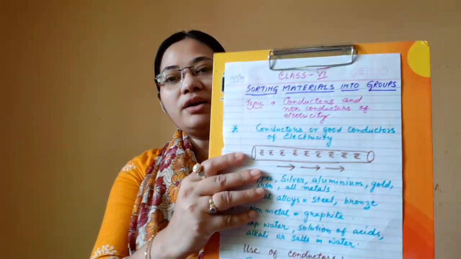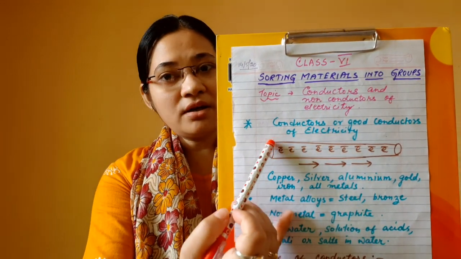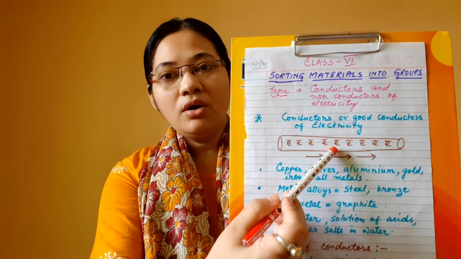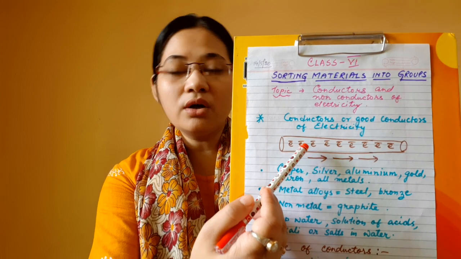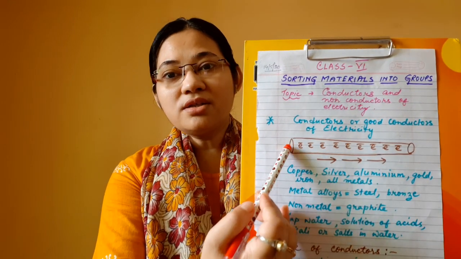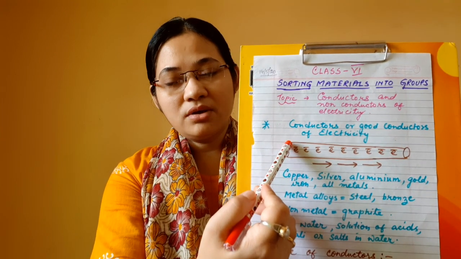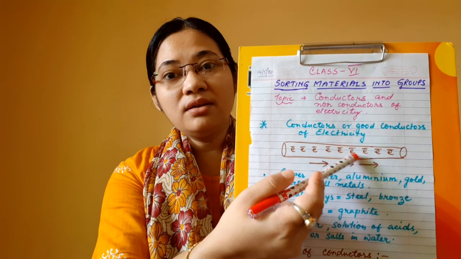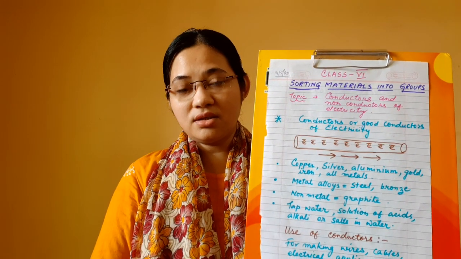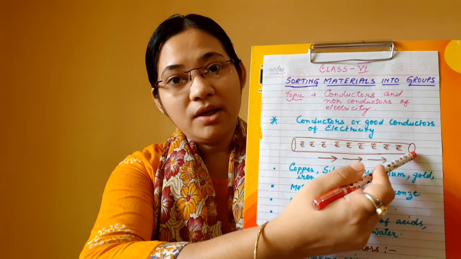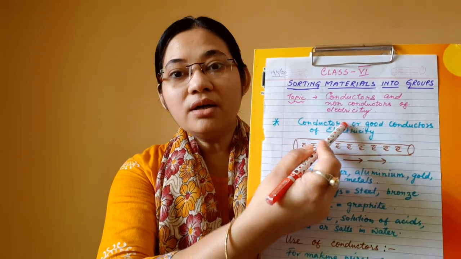By the help of a diagram you can see here, suppose this is a conductor of electricity. That means it is a metal stripe that is made up of maybe copper or aluminium or iron or silver or gold. So it is a metal or metallic stripe. Now this metal has got some free electrons in them. That is the reason why they can conduct or allow electricity to pass through them from one terminal to another terminal.